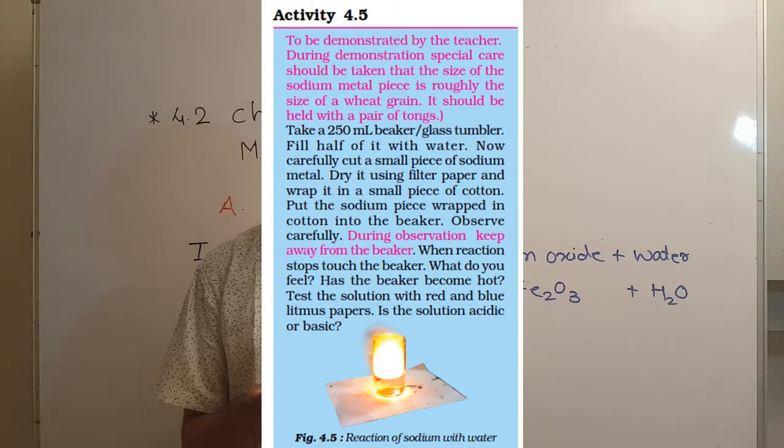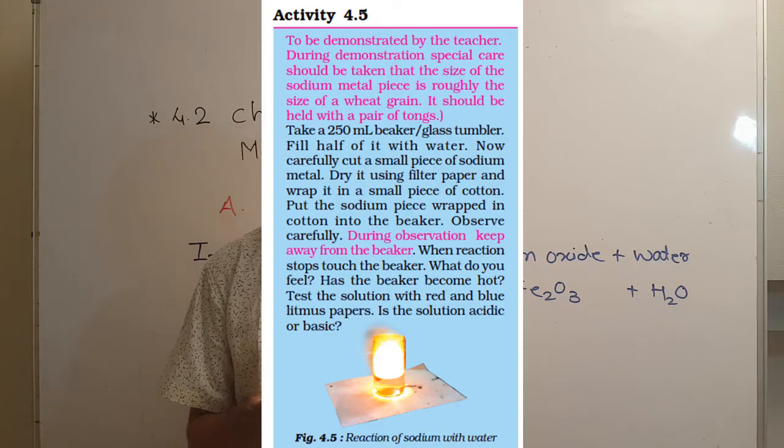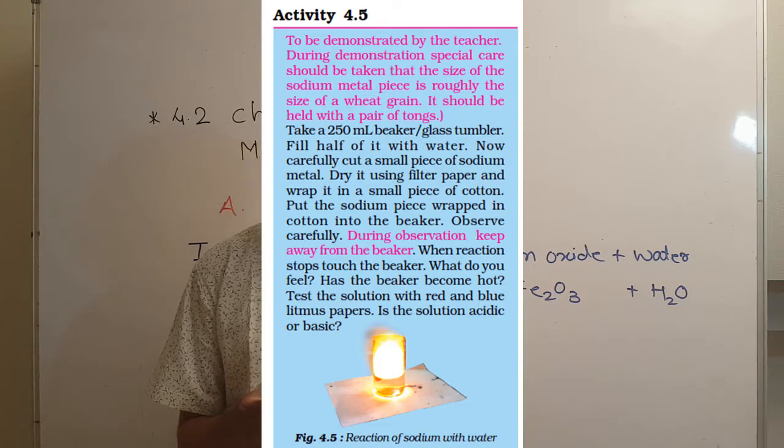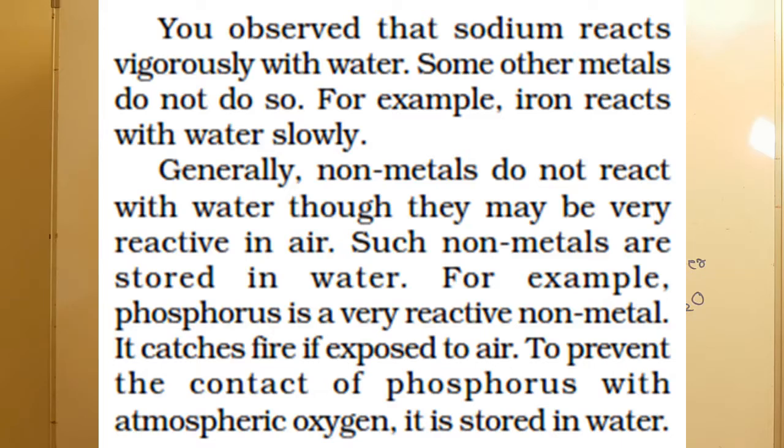Put the sodium piece wrapped in cotton into the beaker. Observe carefully. During observation, keep away from the beaker. When the reaction stops, touch the beaker. What do you feel? Has the beaker become hot? Test the solution with red and blue litmus paper. Is the solution acidic or basic? You observe that sodium reacts vigorously with water. Some other metals do not do so. For example, iron reacts with water slowly.